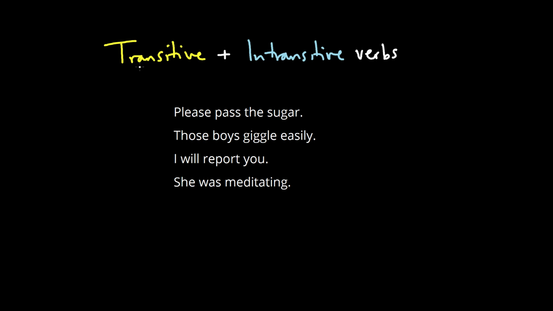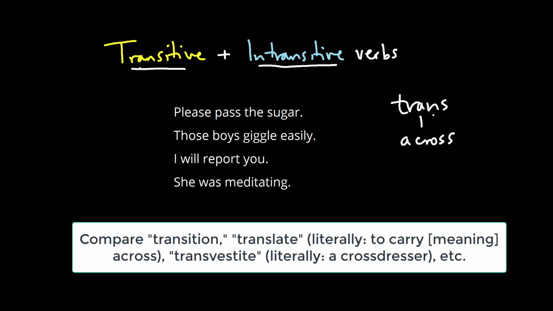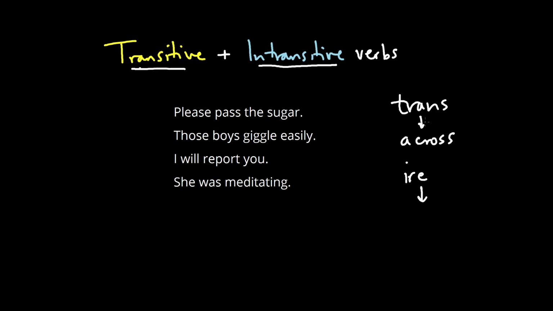Let's see if we can make a distinction between transitive and intransitive verbs. Now, both of these words have the word trans in them, and we'll focus on that for a moment. Trans comes from Latin, and it means across. And then the other thing that is common to both of them is that they go back to the Latin verb ire, and ire means to go. So a transitive verb then literally is a verb that goes across something.